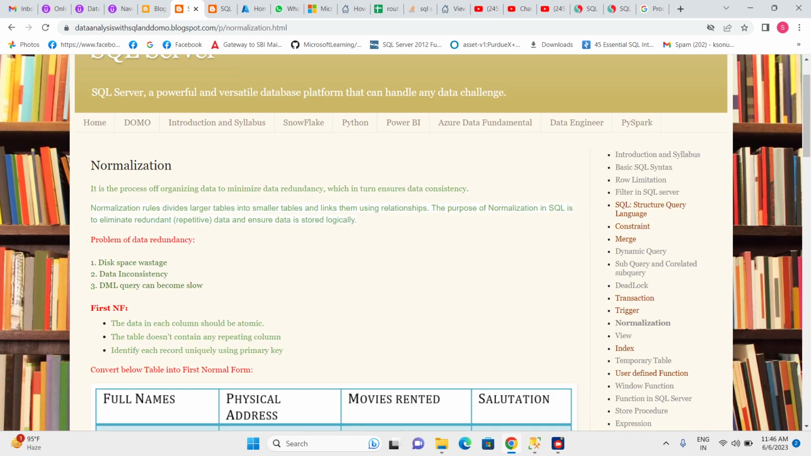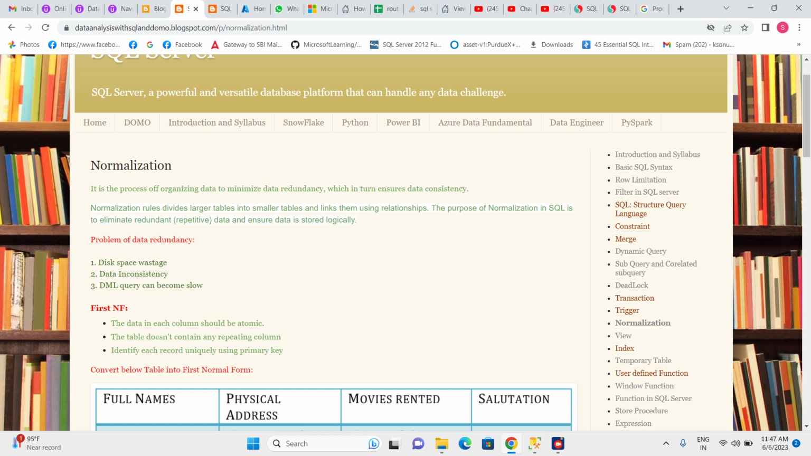It is the process of organizing data to minimize data redundancy, which in turn ensures data consistency. So very simply, we use normalization just to organize data and minimize data redundancy. What is the meaning? Normalization rules divide a larger table into smaller tables and link them using relationships. For example, we have one table where we have sales information as well as product information as well as customer information. Like in one table we have all the information.